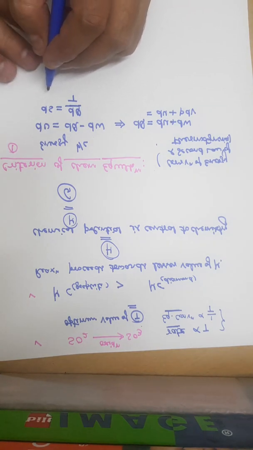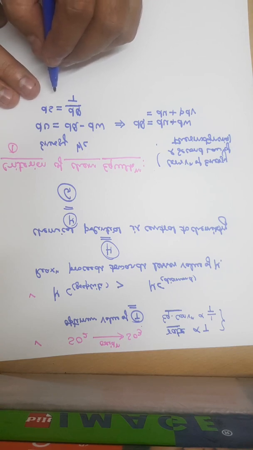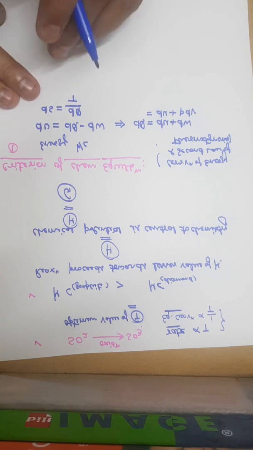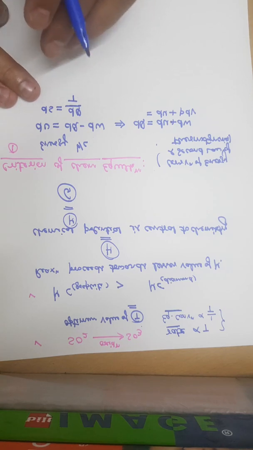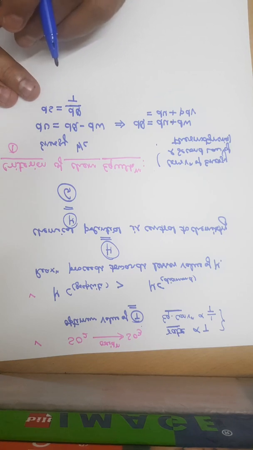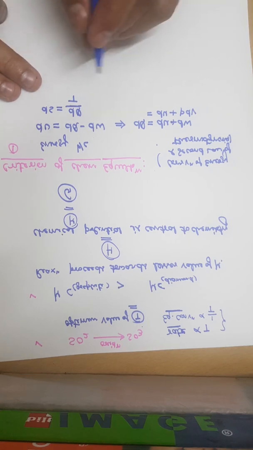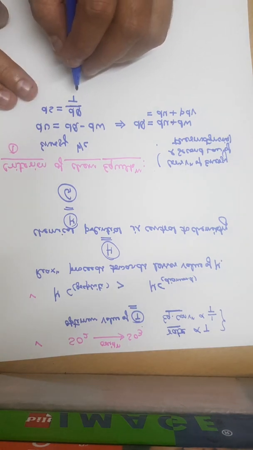For all actual processes, entropy is produced. I repeat, for all actual processes, entropy is produced and conserved only in the absence of irreversibility. So the entropy will be conserved only when there is no irreversibility. So for any real process, the entropy must increase.